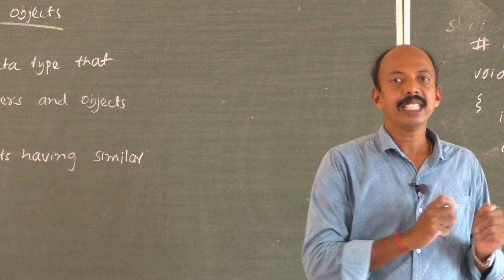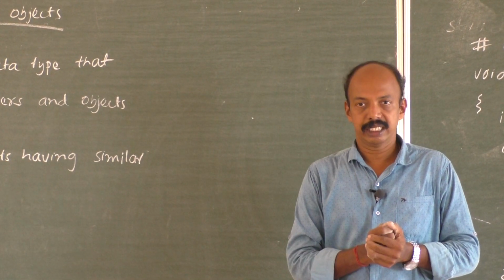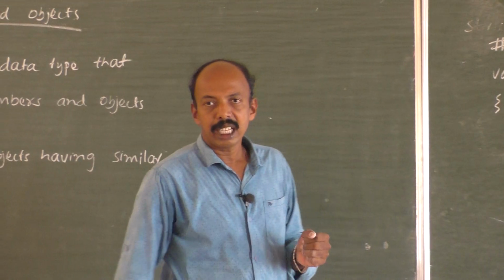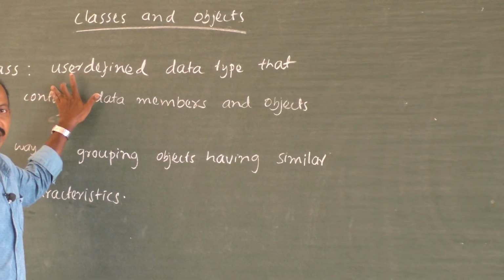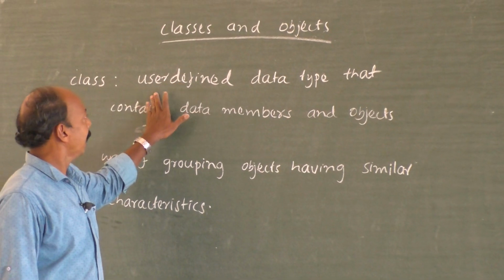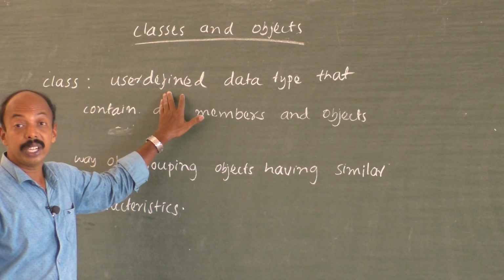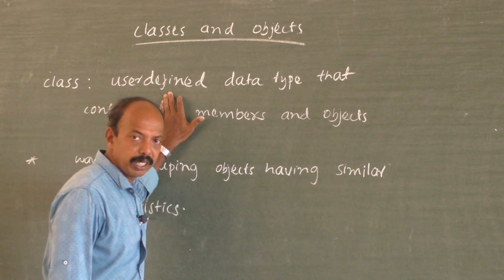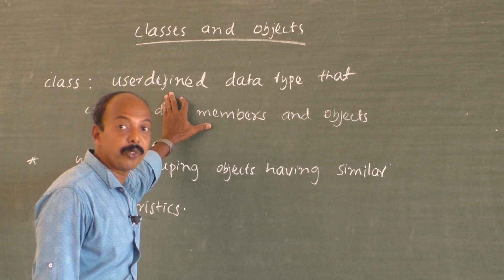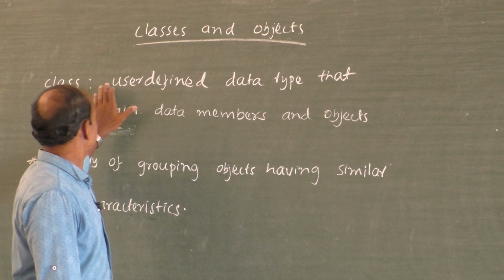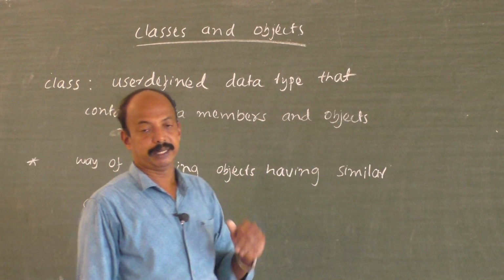Why is it called a class here? Because here we are having some common characteristics. We shall come to the topic now, classes and objects. So what is a class? When we look into the definition, a class is a user-defined data type. What is a user-defined data type? We know about fundamental data types. User-defined data types are made up from fundamental data types. So it's a user-defined data type that contains data members and the objects.